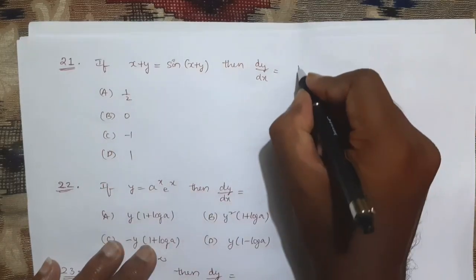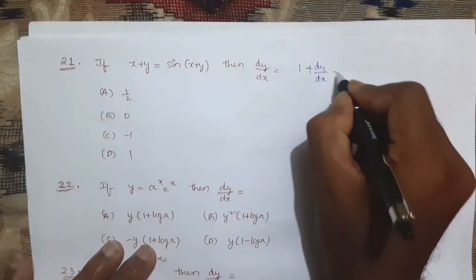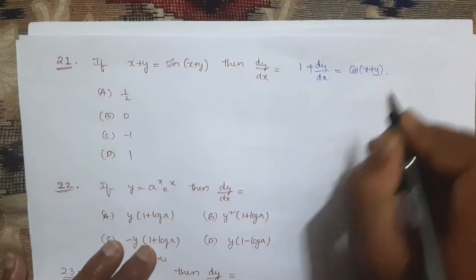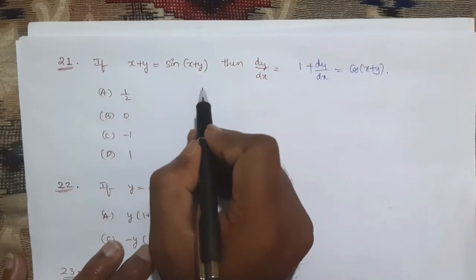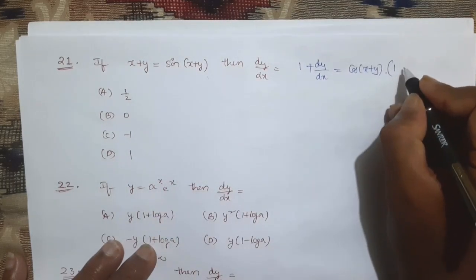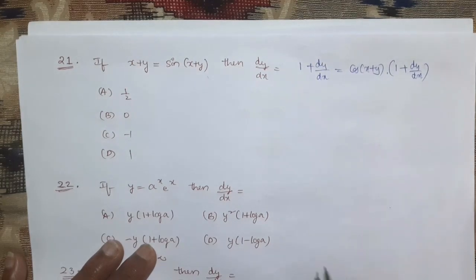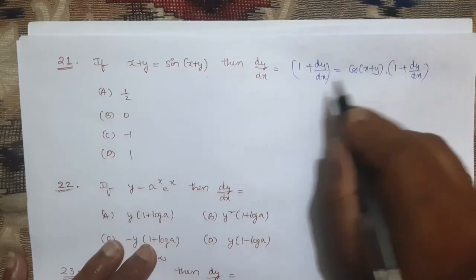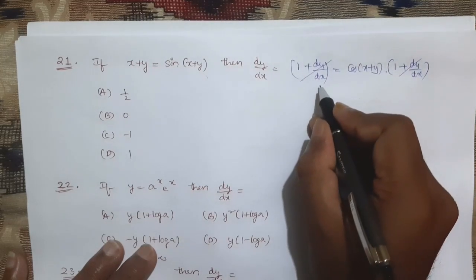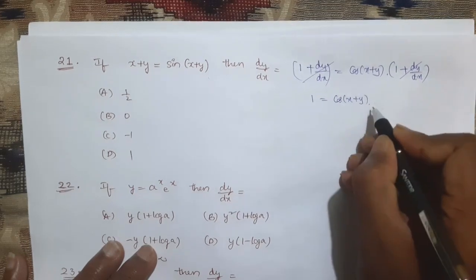X derivative is 1 plus y derivative dy by dx, which is equal to sine derivative, which is cos of x plus y, and then chain rule of x plus y. This is very important here. This step is x plus y, derivative of x plus y is derivative of x is 1 plus derivative of y is dy by dx. If you observe, on LHS and RHS we have the common term 1 plus dy by dx, so those two will get cancelled. Here you will get 1 is equal to cos of x plus y.